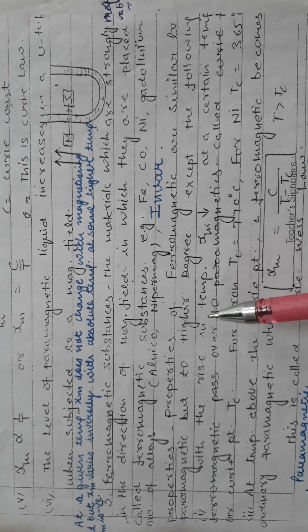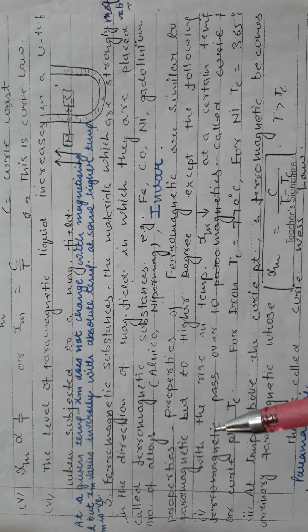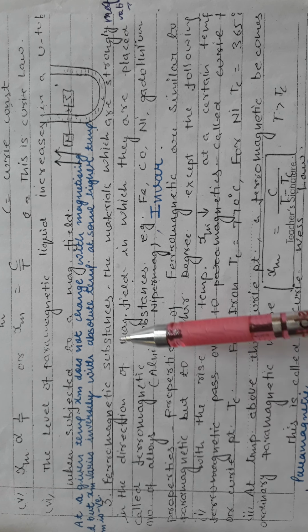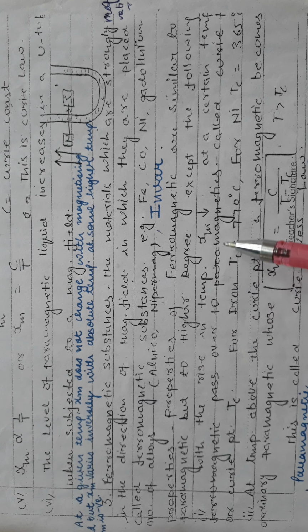Now what are the properties? Properties of ferromagnetic materials are similar to the paramagnetic but to a higher degree, except the following. These are two other important properties of these ferromagnetic materials. With the rise in temperature, chi m decreases.